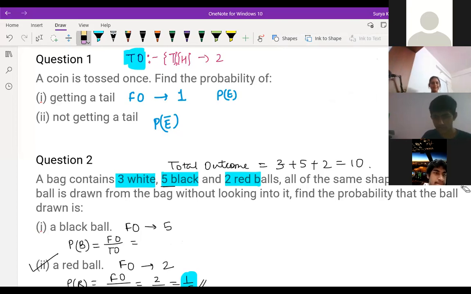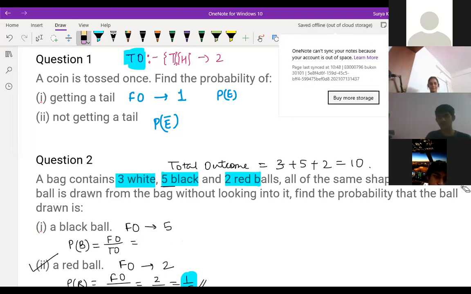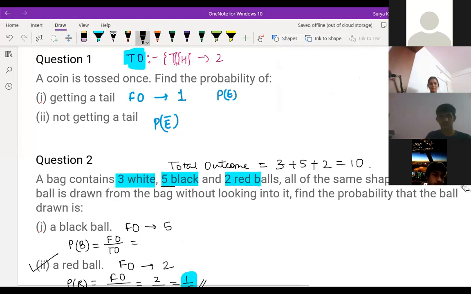See here, a coin is tossed once. The total outcome, TO is total outcome, children. So here total outcome is tail or head, so total outcome is 2. Getting a tail means favorable outcome is 1. So probability of the event is what? Favorable outcome by total outcome. So the answer is 1 by 2.